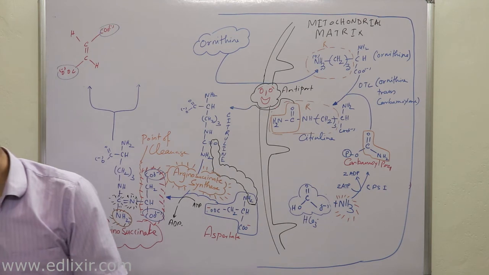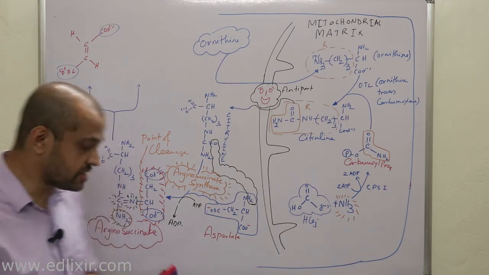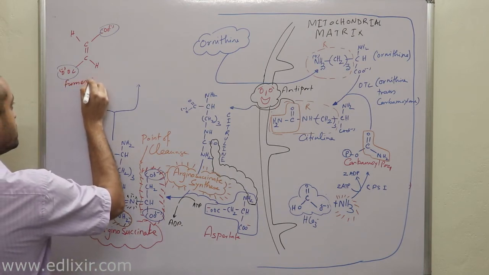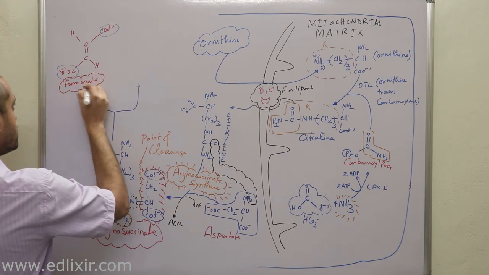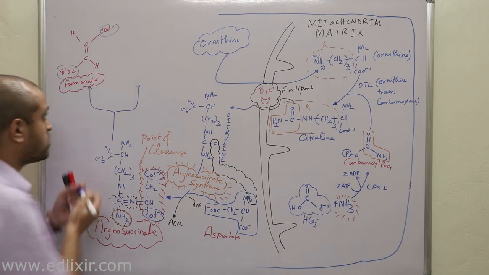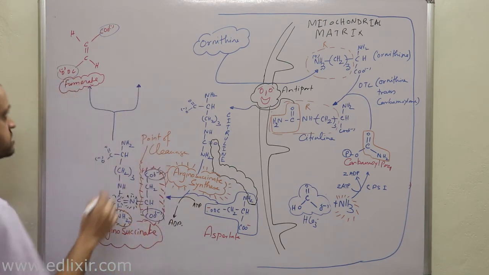Clear? Now a very important point you need to understand here is that this is nothing but fumarate. Right? This is nothing but fumarate. Okay? Now, what will happen in this portion is this.